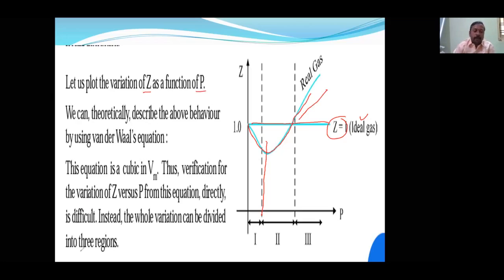We divided it into how many regions? Three regions. First region, second region, and third region. One region we will come to know now.